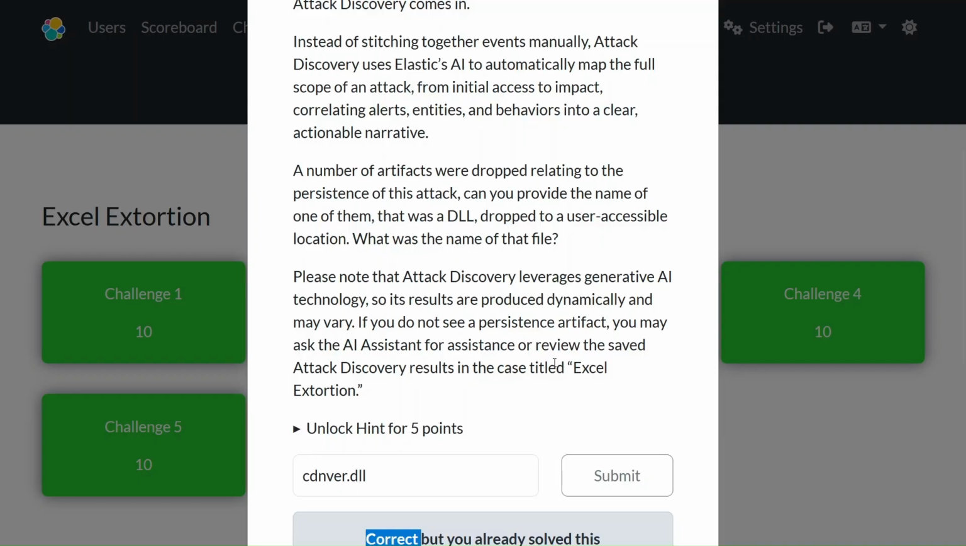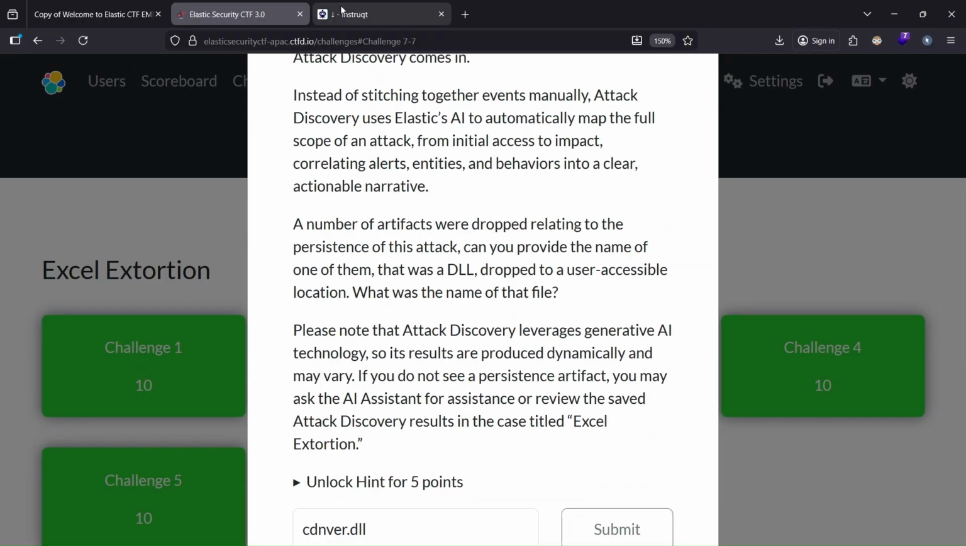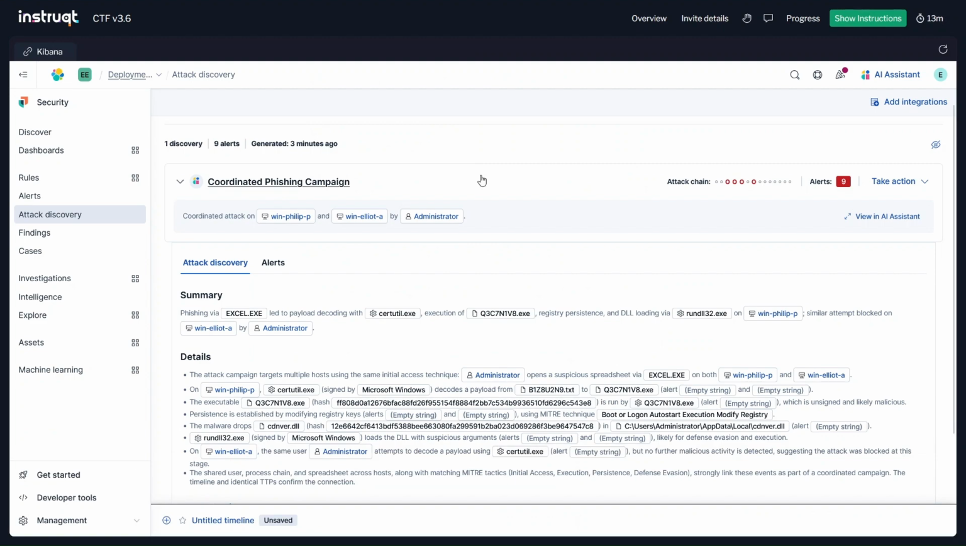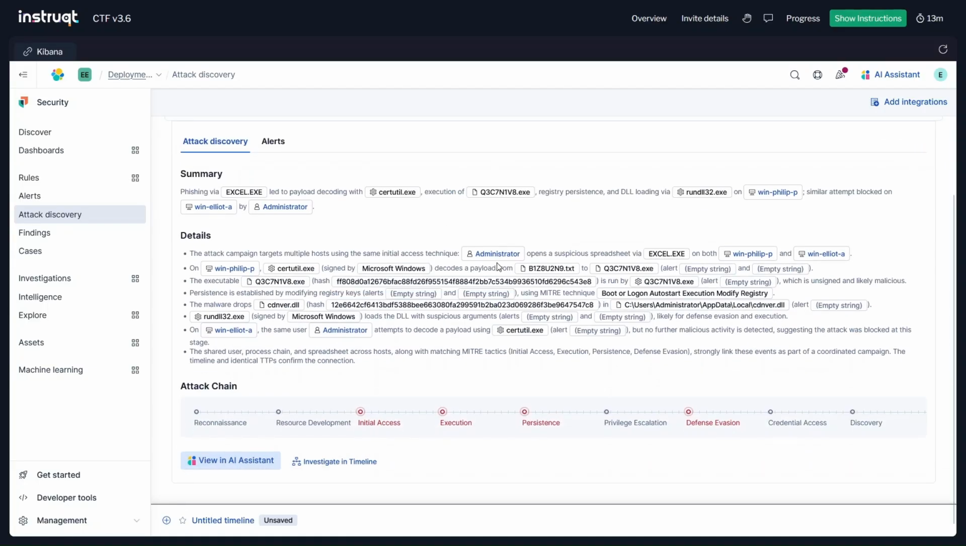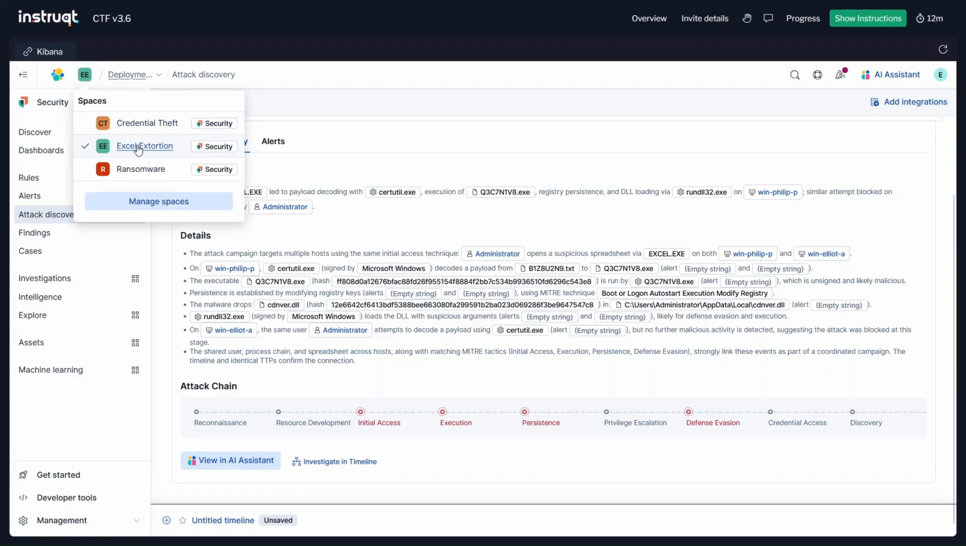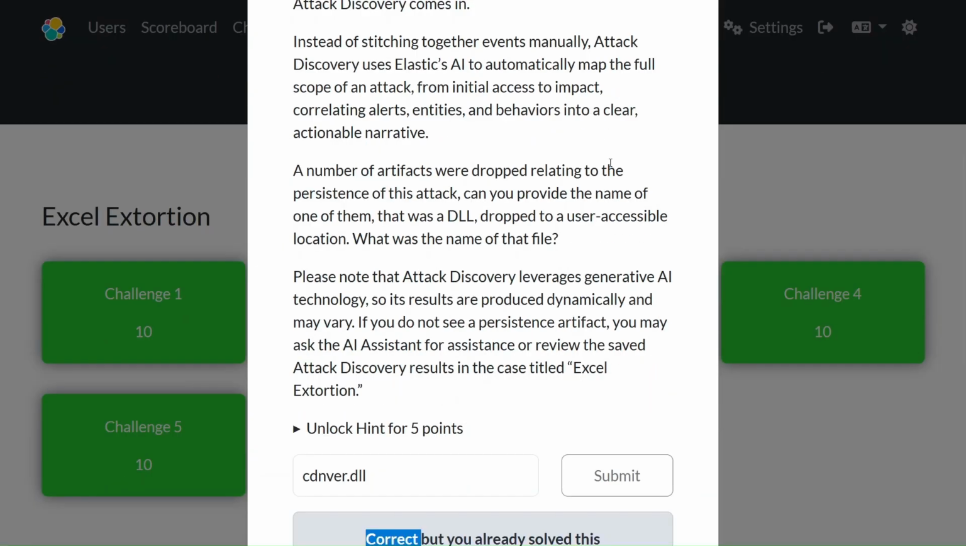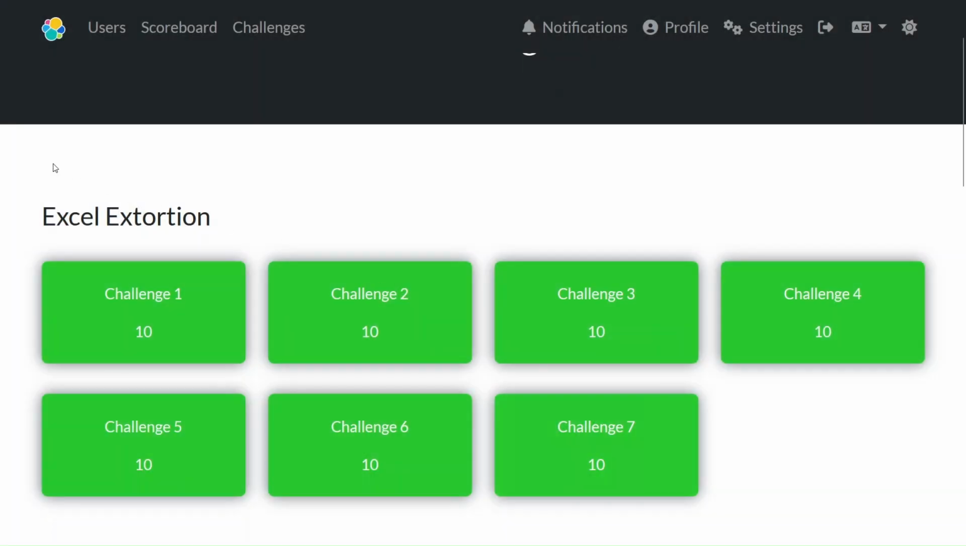That is the help of generative AI summarizing all these events for us to get a clear, concise narrative as to what happened in a particular period of time. So that is it, guys. That is it for Excel Extortion. That is challenge number 7, and that will be the end of this challenge.